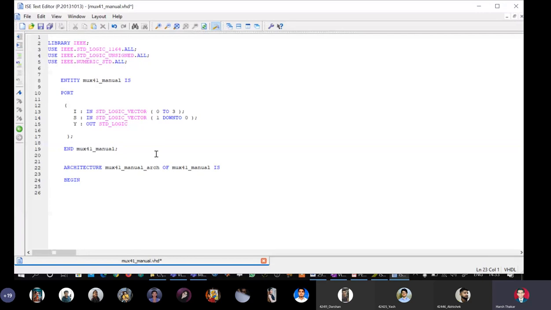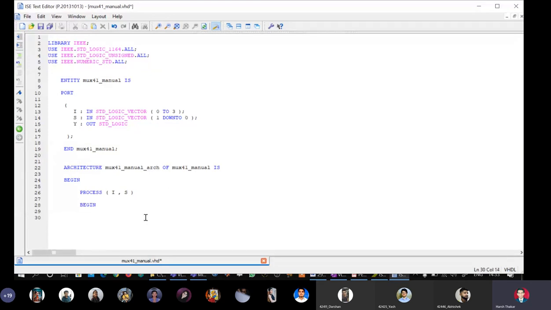You can use even process also. Okay, so just to have a practice of behavioral modeling style, I will use the process clause. So process with a sensitivity list, the list of all input signals, that is I comma S, and then I have the process begin, and here I can use sequential statements.